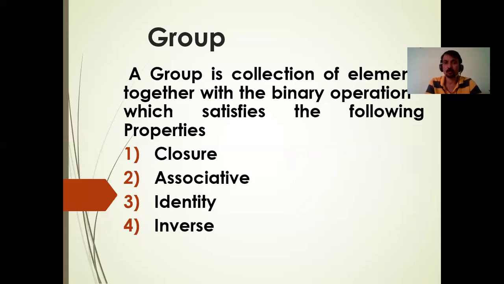Closure property. If the set of elements satisfies these four properties: closure property, associative property, identity property, inverse property. If the set of elements satisfies all these four properties, then we say that the set of elements is a group. So here already you are all familiar with what is a closure property, what is associative property, what is identity property, and what is the inverse property. So one by one we'll discuss.